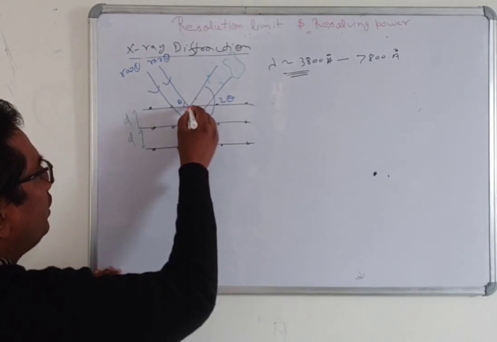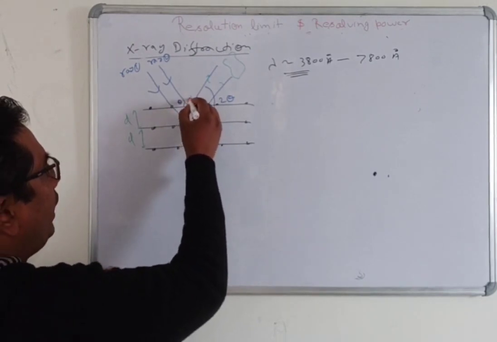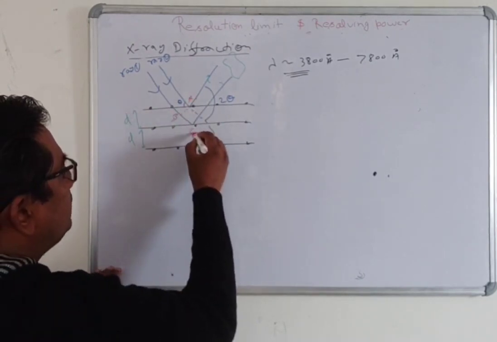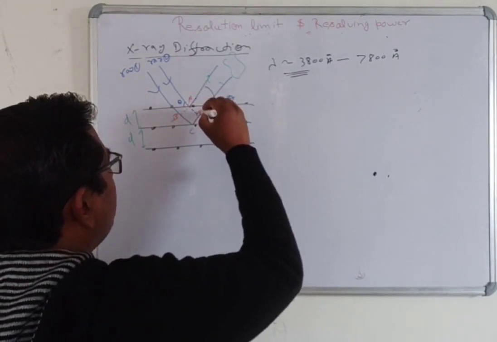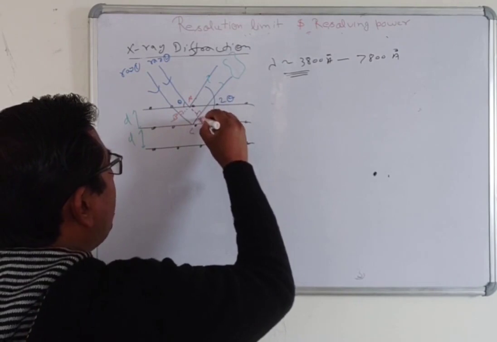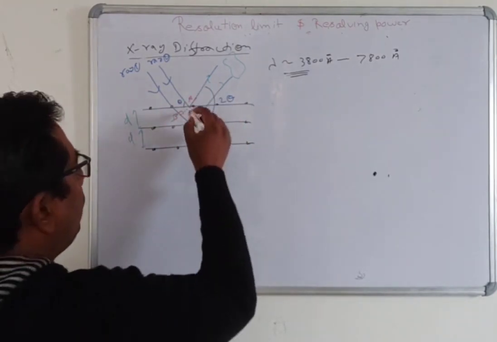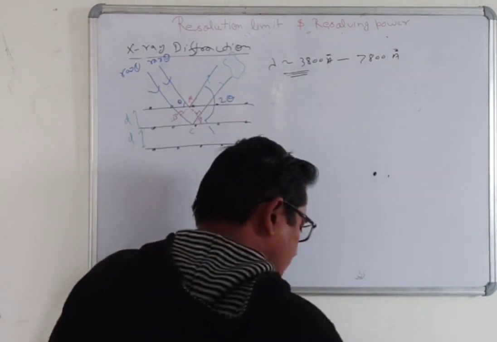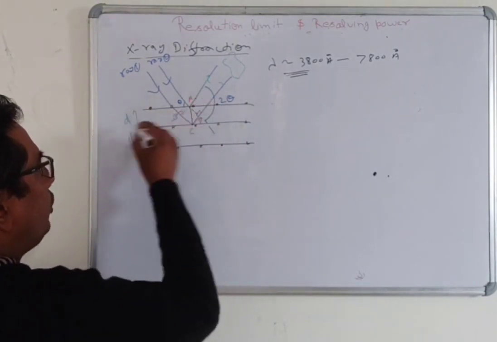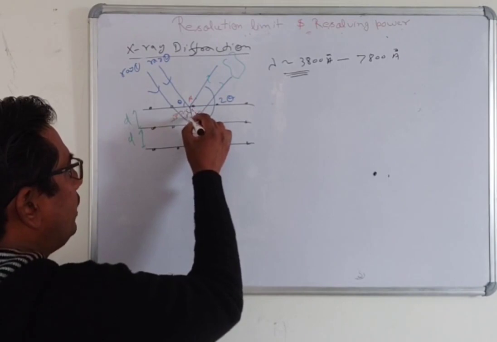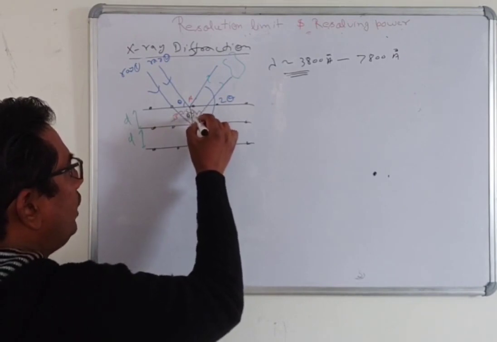Now if we draw it here like this, suppose this point is A, this one is B, C, and also we draw a perpendicular here, this one is D. Now all of you know that AC is equal to d, this angle is theta, and this angle is also theta.